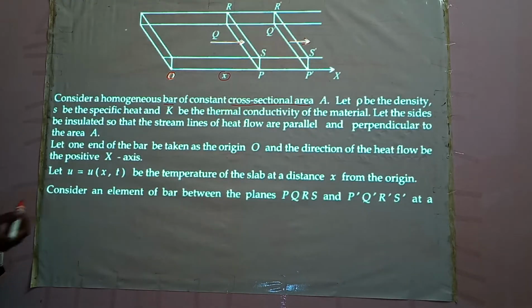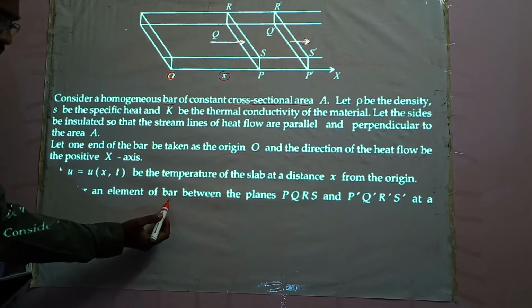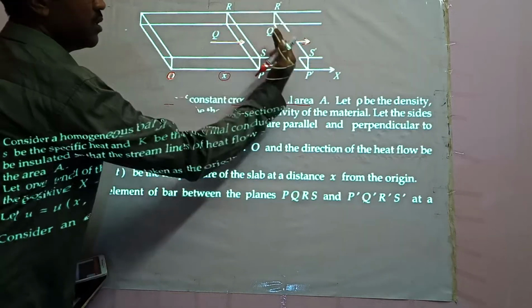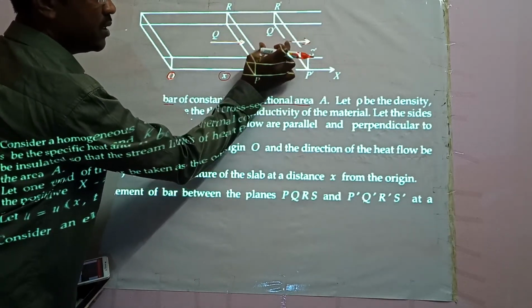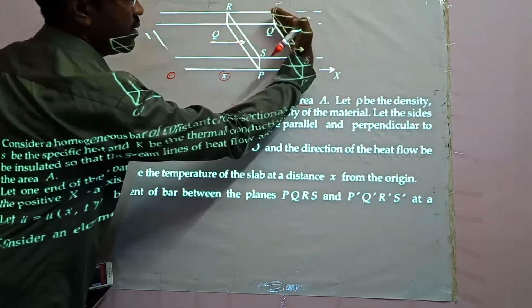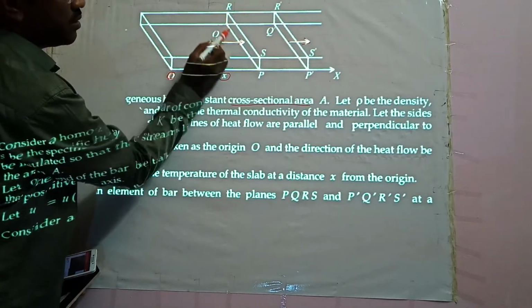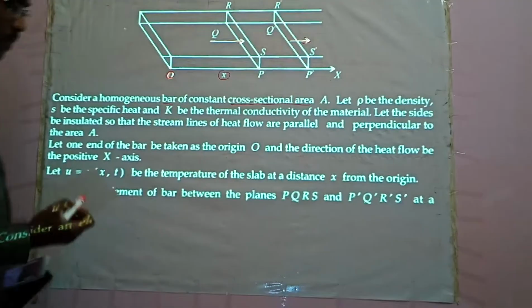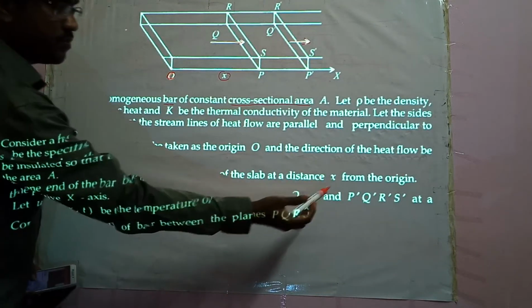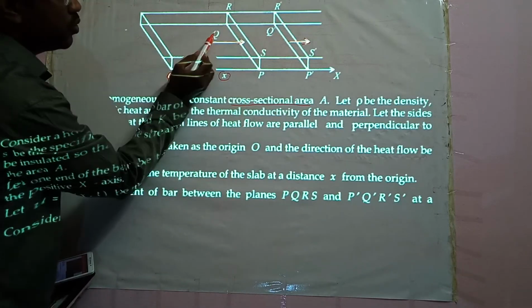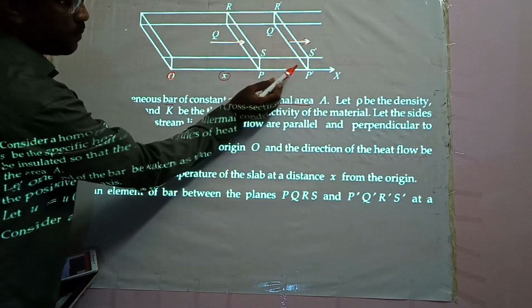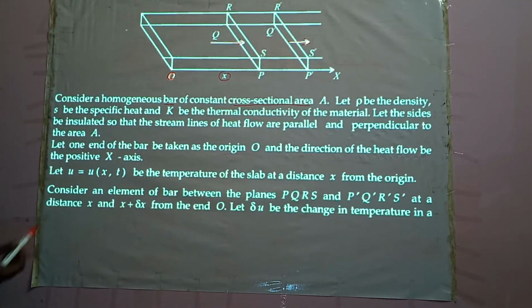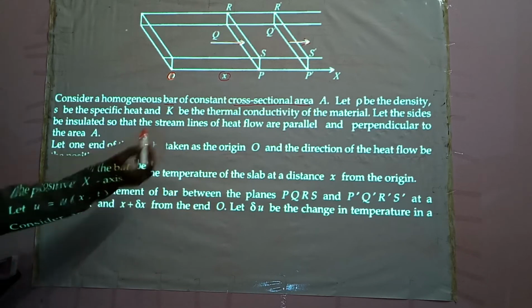Consider an element of the bar between the planes PQRS and P dash Q dash R dash S dash, at a distance x and x plus delta x. Now we are going to consider only the element between this plane and this plane.